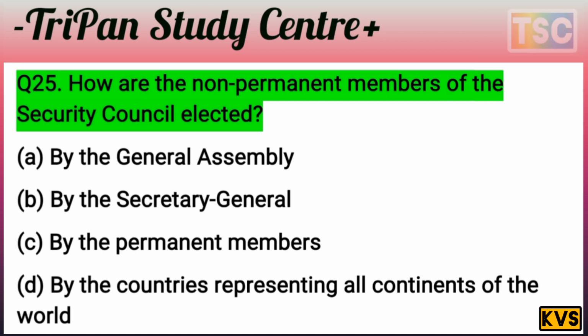Let's see what the answer to this question is here. The question is clear. How are the non-permanent members of the Security Council selected? The answer is clear. By the General Assembly, not the answer. By the Secretary General, not an applicable answer. By the permanent members is nothing. By the countries representing all continents of the world, so D is the correct answer. That's important and important for the exam view also here.